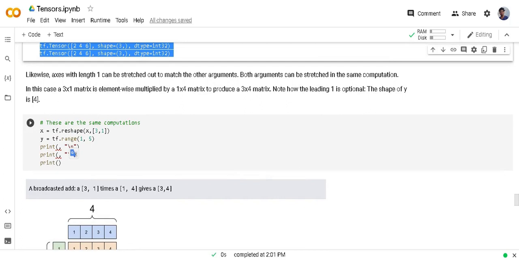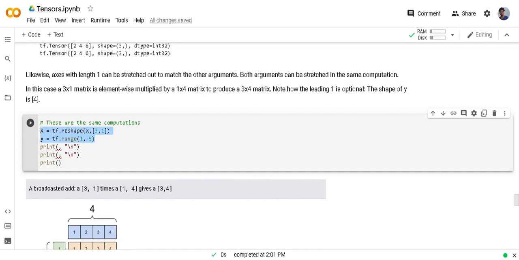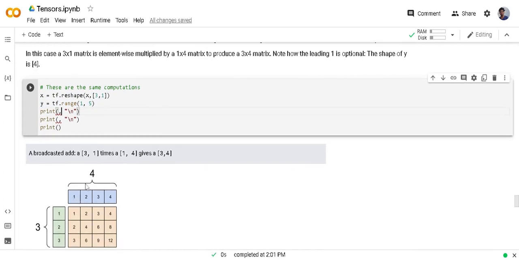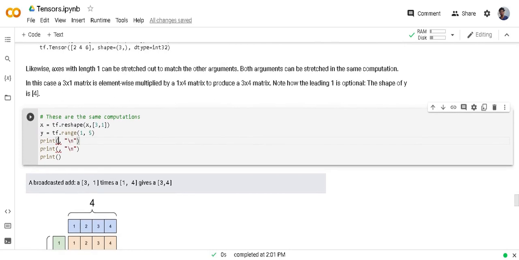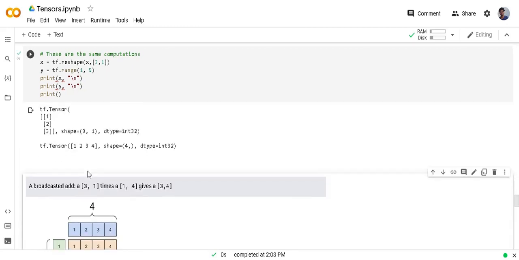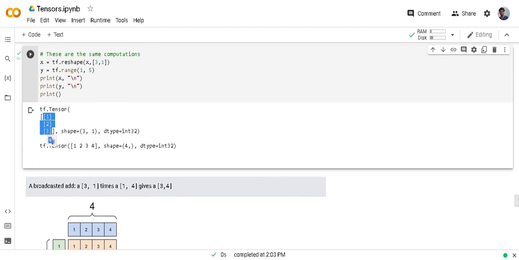In this example I have created two tensors. One is a column vector, another is a row vector. Column vector means it has only one column, and row vector means, let me print those tensors, you will understand what is a row vector and column vector. Here the column vector has only one column in it and the row vector has only one row in it.